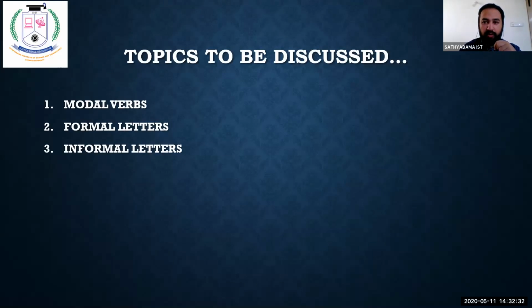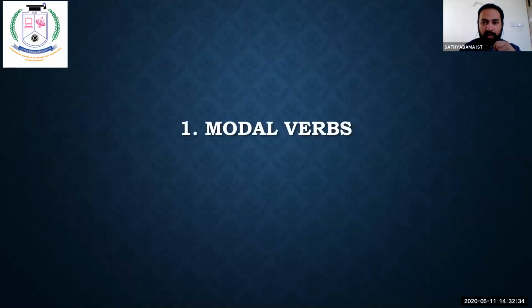Let us begin with modal verbs. But before going to modal verbs, let us see what verbs are. Verbs are action words. What sort of action? The action done by the subject. Now we know that a verb is an action done by the subject. What is a modal verb? Modal verbs are the abilities of the noun or the subject. Listen very carefully. Modal verbs are the abilities of the noun or the subject.